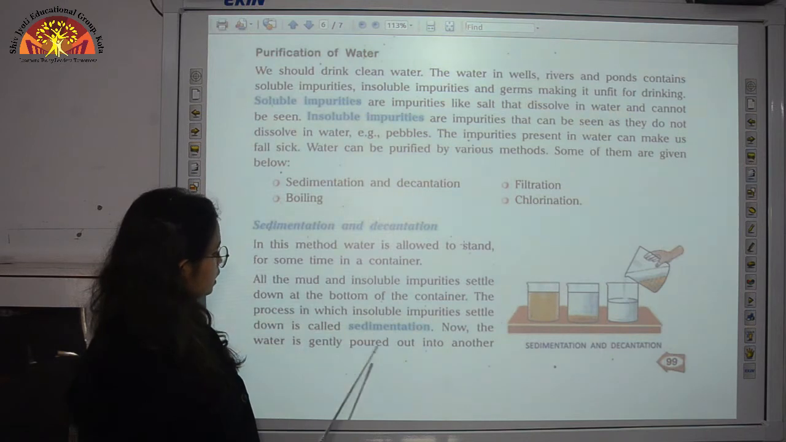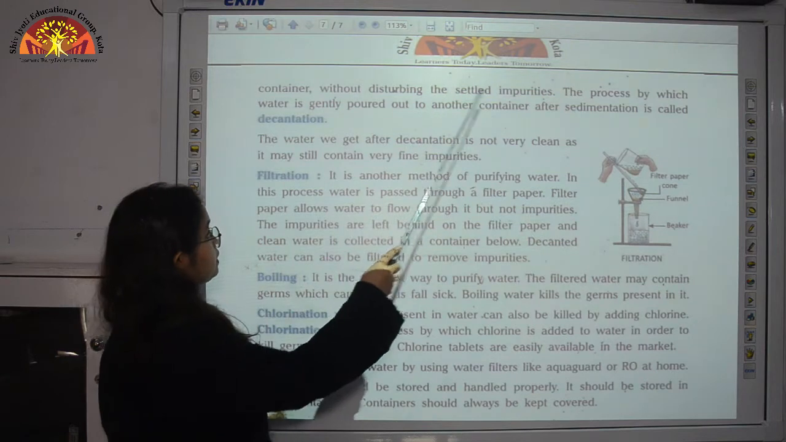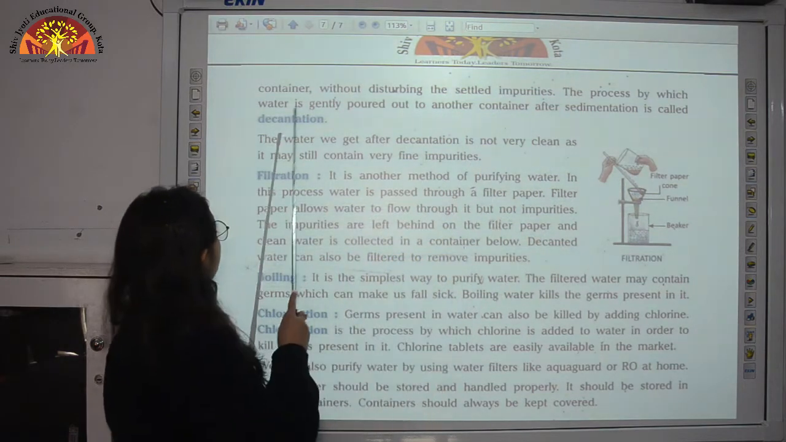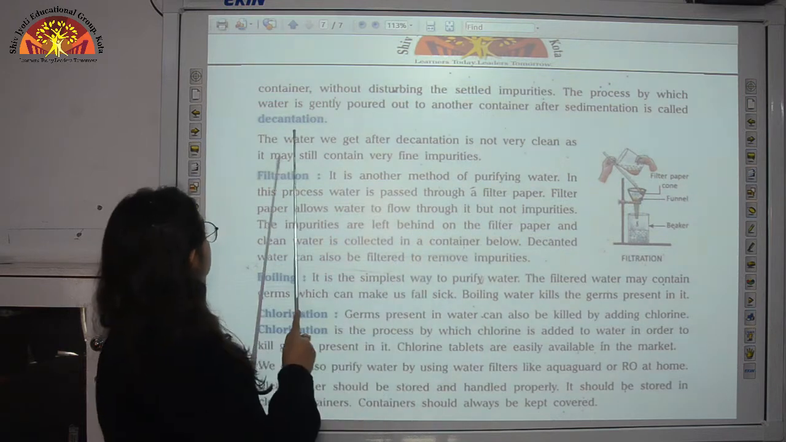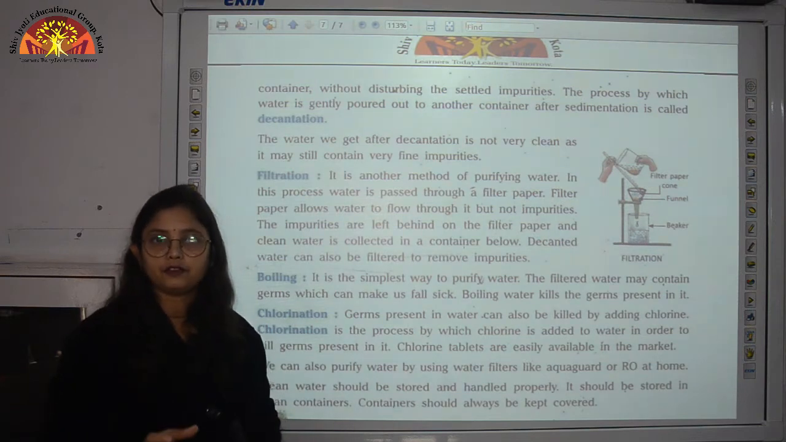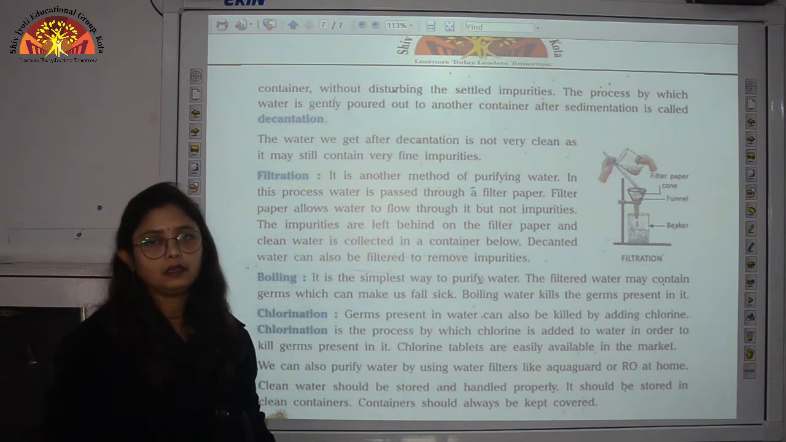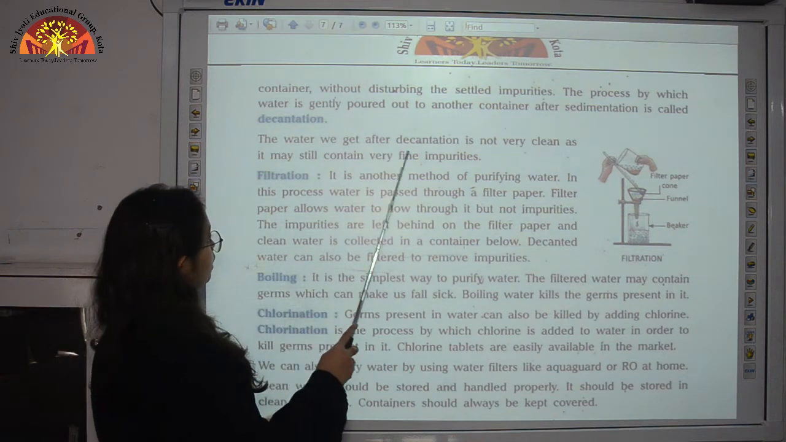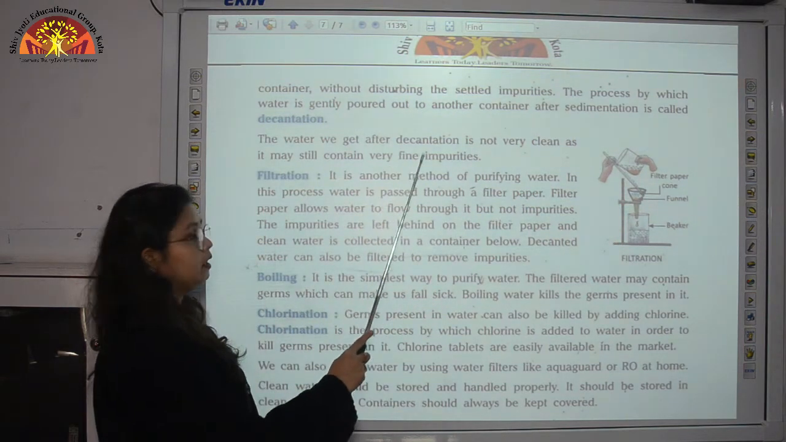Now the water is gently poured out into another container without disturbing the settled impurities. The process by which water is gently poured out to another container after sedimentation is called decantation. So children, when impurities settle down, after that, without disturbing those impurities, we pour down the upper layer of the water into some other container, and this process is called decantation. Then the water we get after decantation is not very clean, as it may still contain very fine impurities.